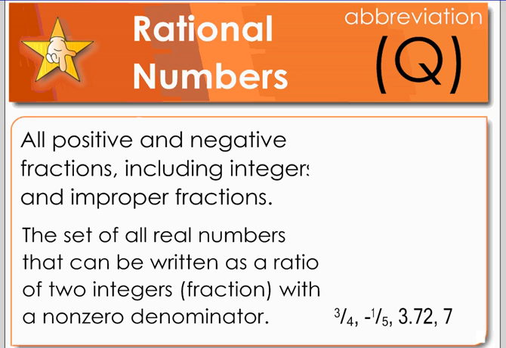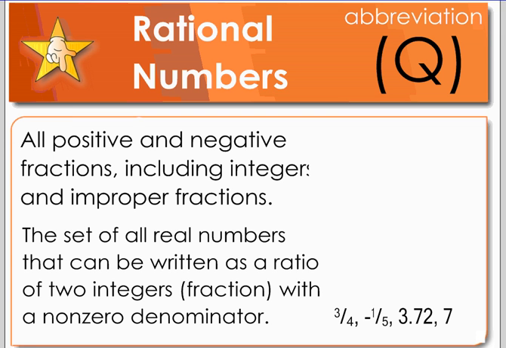Okay, the next one we're going to talk about are rational numbers. The abbreviation is a Q. Rational numbers are all positive and negative fractions, including integers and improper fractions. It is the set of all real numbers that can be written as a ratio of 2 integers, which means a fraction with a non-zero denominator.